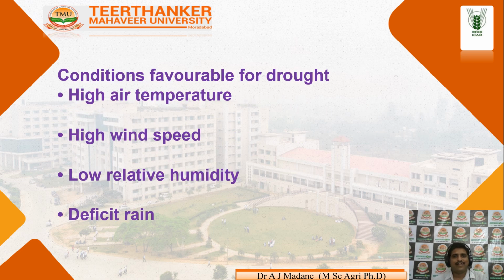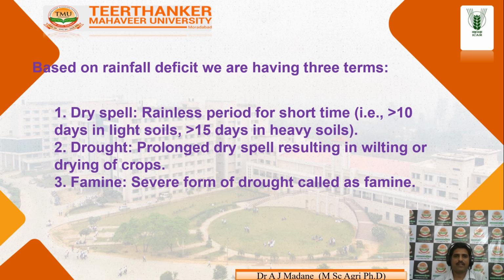Next, conditions favorable for drought. First, higher temperature. Second, high wind speed. Third, low relative humidity. And fourth, deficit of rain. Based on rainfall deficiency, we have three terms. If there is less rainfall, then according to the available rainfall, our weather hazard is divided into three conditions.